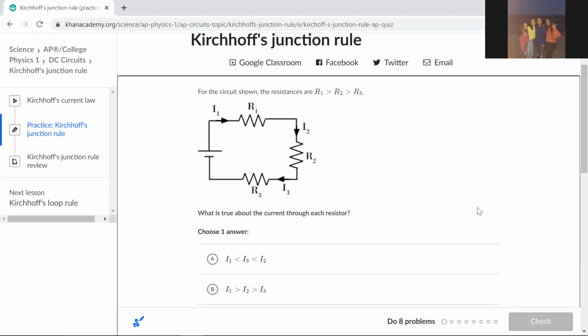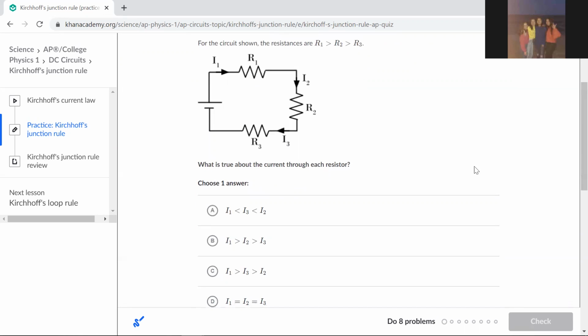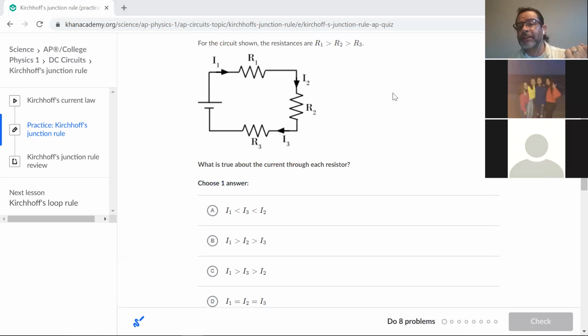When I was in high school, we used to do homework on Khan Academy, and my first try didn't have the same problems as my second try. So I don't know what's going to happen. This is part of life. We're recording this, so if things don't go as we wish, we're going to have it recorded.